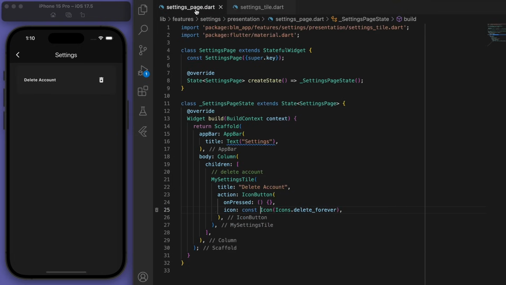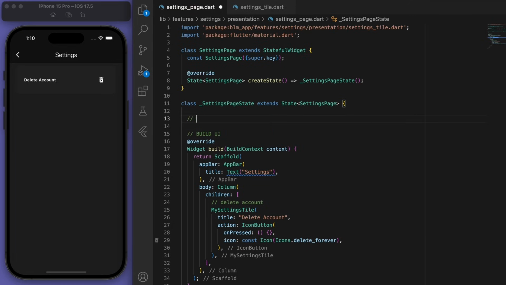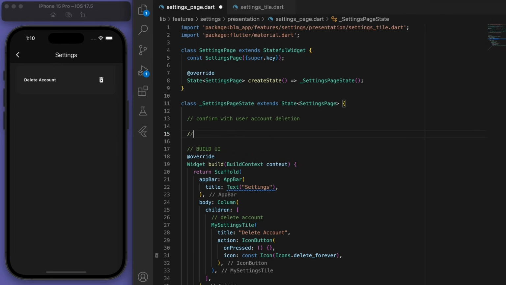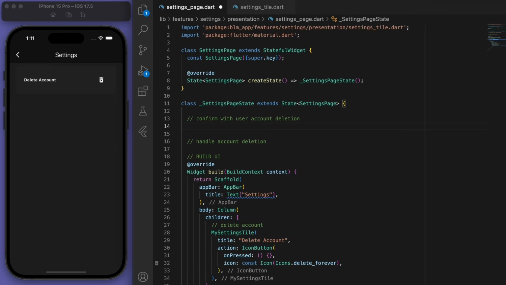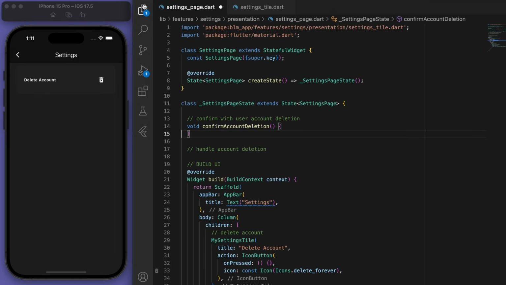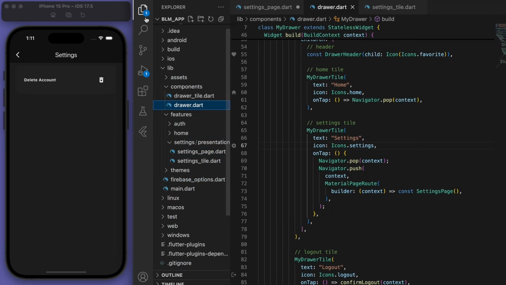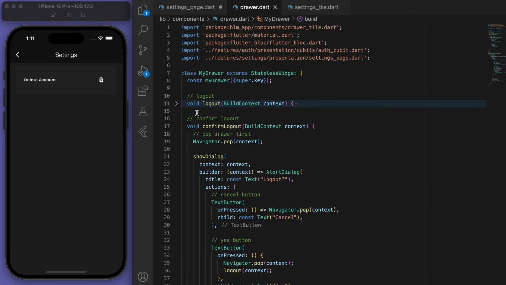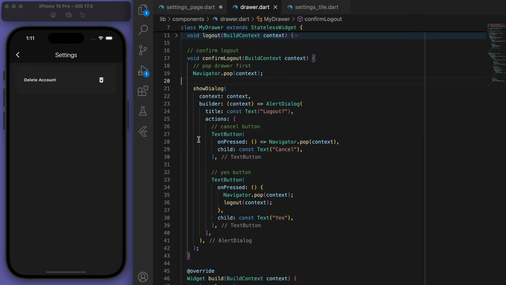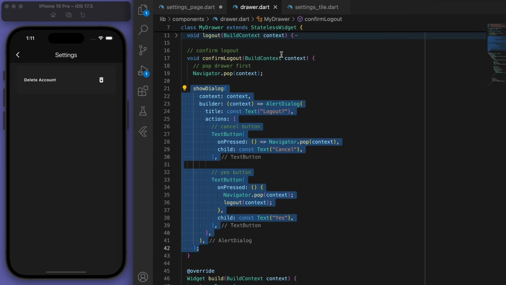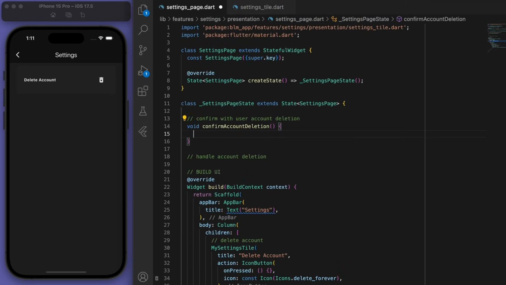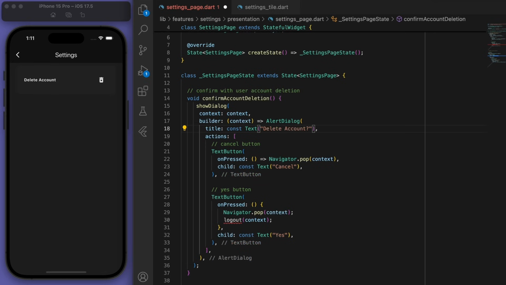So now in our settings page, if we click on this delete tile, then let's confirm with the user firstly if they want to delete this, right? And that's going to be very similar to when we confirmed the logout. So I'm going to just copy that dialog box. And just switch it up to the delete.